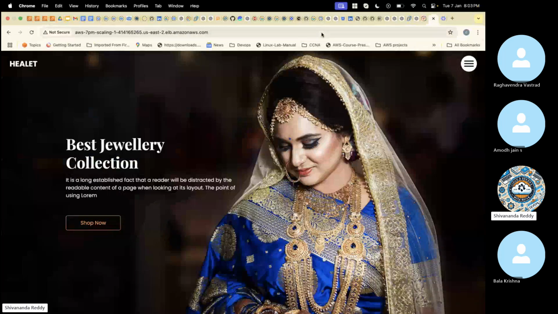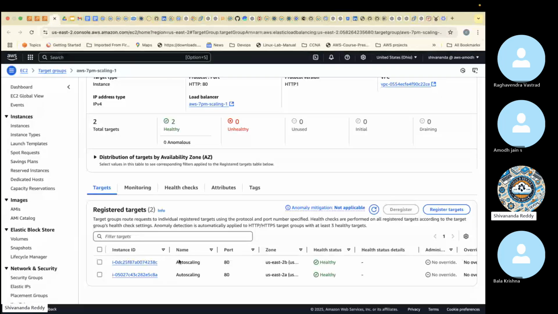If I refresh like this, however many times he refreshes, that many times the request will be redirected to a server. The first user will come to this server, the second user to this server, the third to the first, the fourth to the second. Like this, it will go by number. But right now only two servers are there because of less traffic, right? That's the reason.